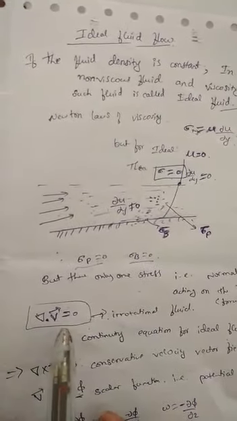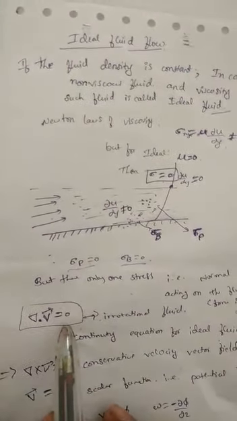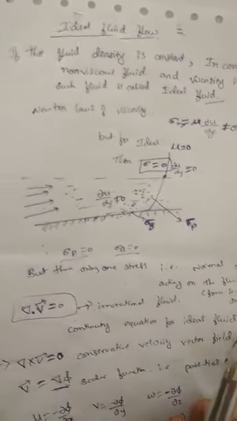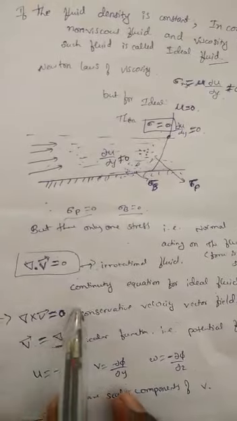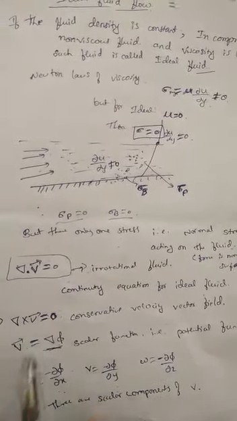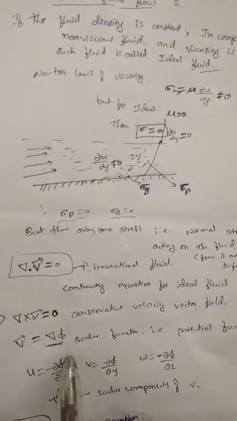And also for ideal fluid we can write del dot v is equal to 0. This is also obeyed for irrotational fluids. We call this the continuity equation for the ideal fluid. And del cross v is equal to 0 for a conservative velocity vector field. We have defined v is del phi, that is a scalar function.